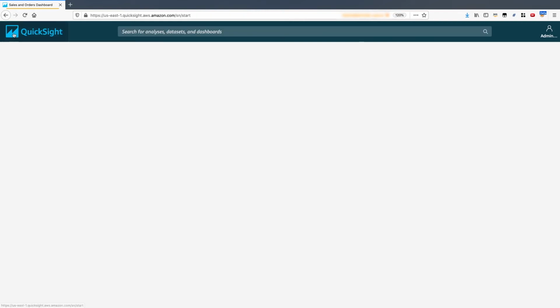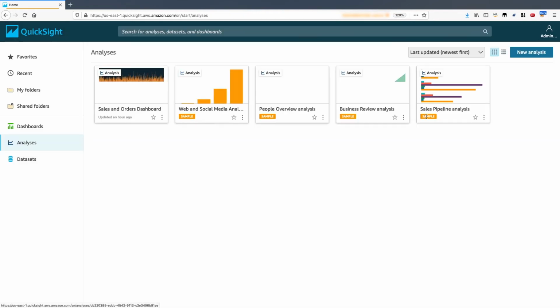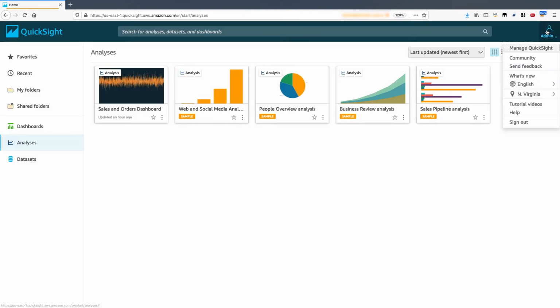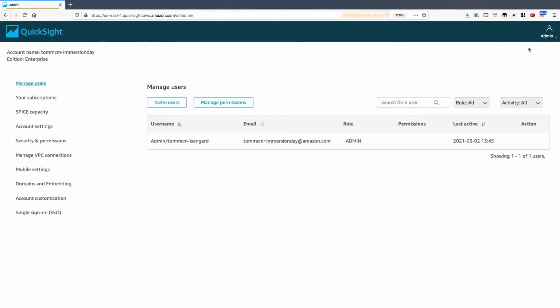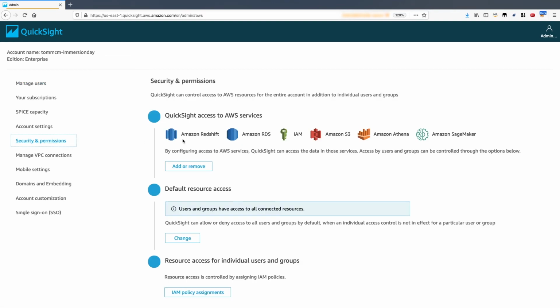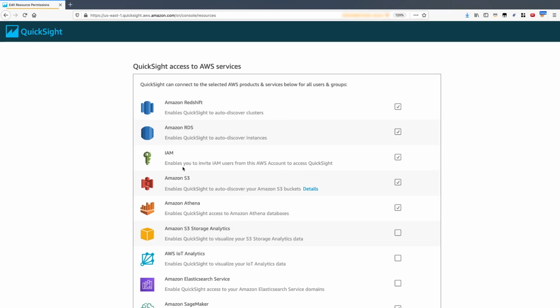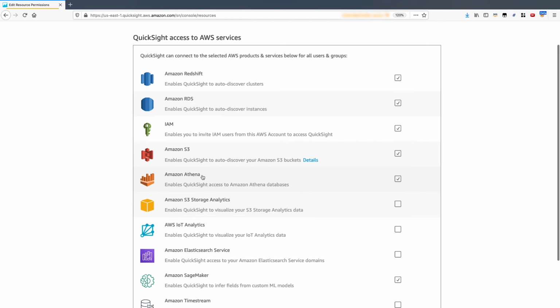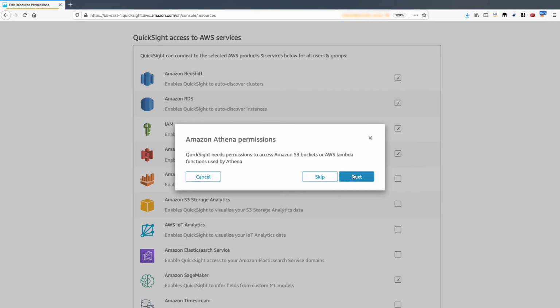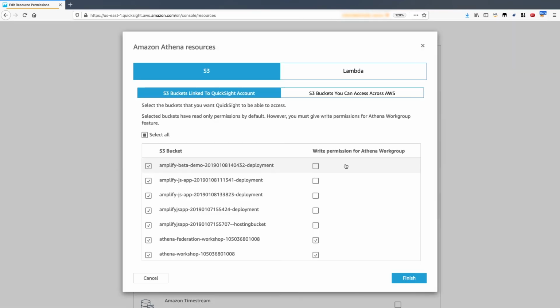Before we can add that query as a new QuickSight dataset, the first thing we need to do is to configure the appropriate permissions to grant QuickSight the ability to call the DynamoDB data source connector. So if we head over to the security and permissions section found in the QuickSight configuration, let's select add and remove and head into the Amazon Athena section, where we'll be able to see the S3 buckets we have granted Athena access to query already.